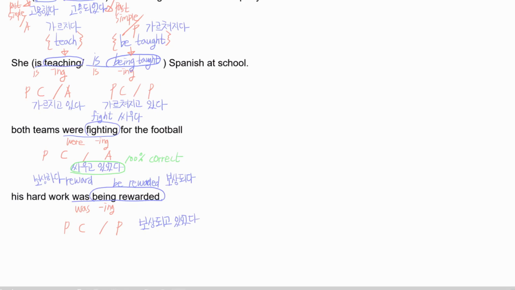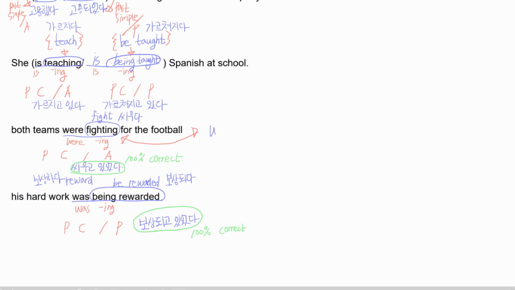Right? So if you came up with 보상했다, 보상되었다, these kind of translation are not correct. Okay, what we need to do is a 100% correct translation. Okay, so for the last time, let's make minimal pairs one more time then. So what's the minimal pair of were fighting?